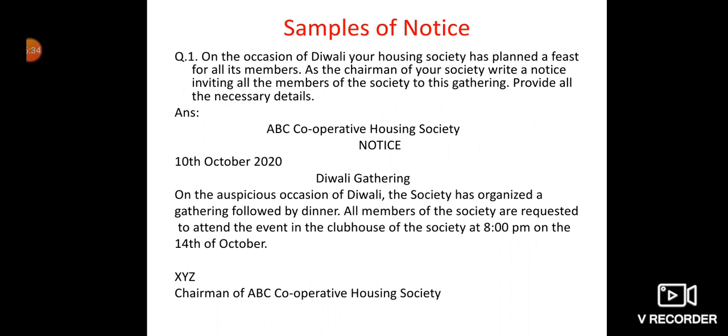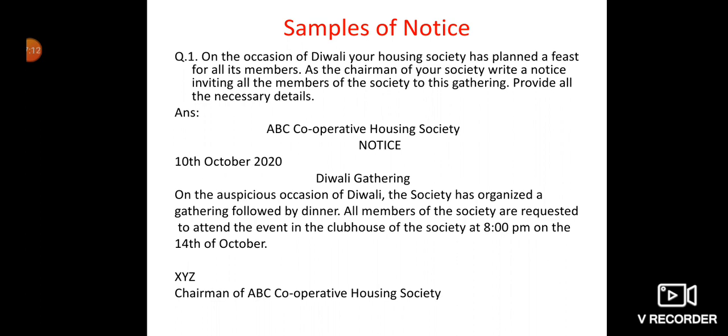See, ABC Cooperative Housing Society. Here I have not mentioned any name for the housing society, so you are free to choose any name. I have written ABC. If you want to note down ABC as it is, then that is okay, or if you want to give any name to your housing society, you can. You can see that this is the name of the organization, ABC Cooperative Housing Society. At the top I have written it, and in the center, then just below that the word notice will come.